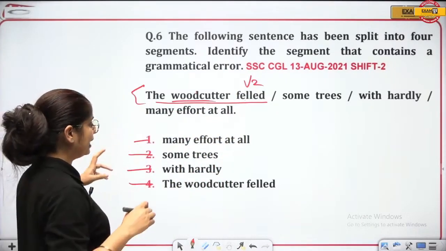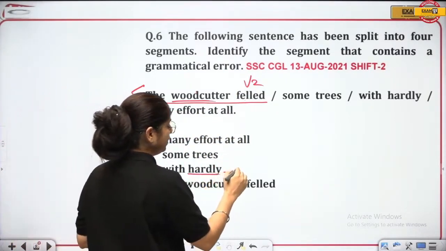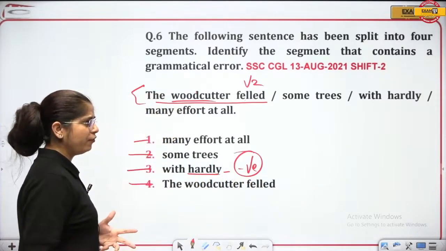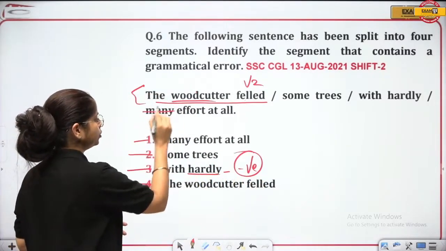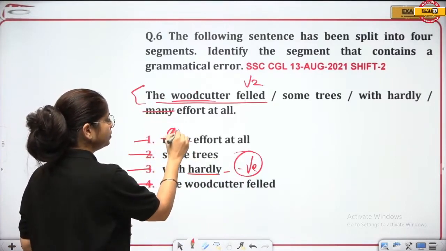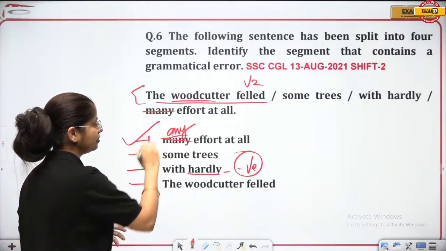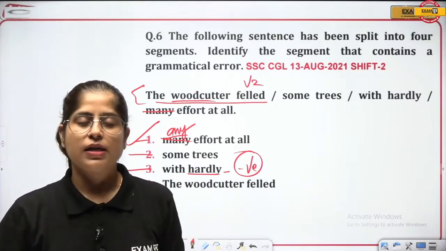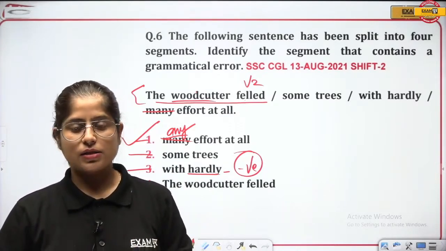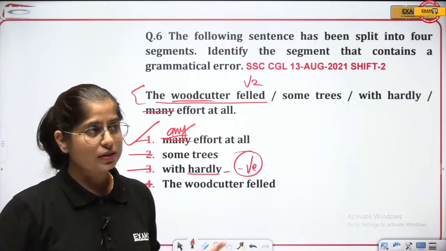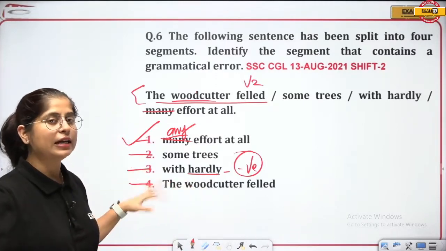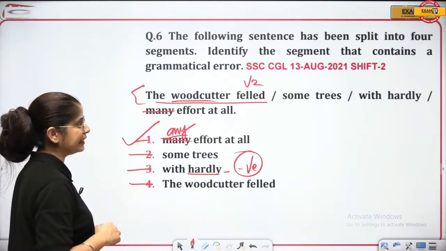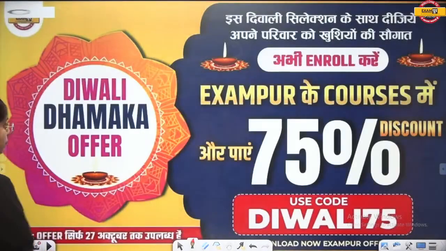Hardly would do. When do we use hardly? When we have to say something in a negative sense. Hardly many effort or any effort. This should be not many effort, this should be any effort. The error lies in part 1, hardly any effort, because woodcutters are professionals. They know how to cut it and it's not a big task for them. So it's not hardly many effort, it's hardly any effort. So part 1 of the sentence was incorrect. Correct? Okay, let's move to the next one.